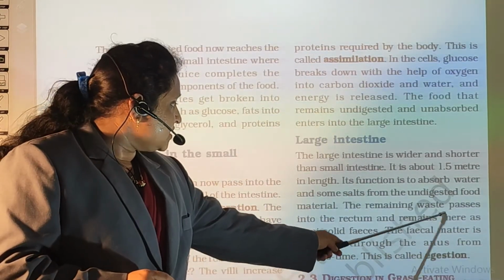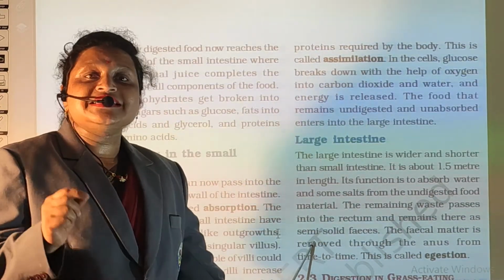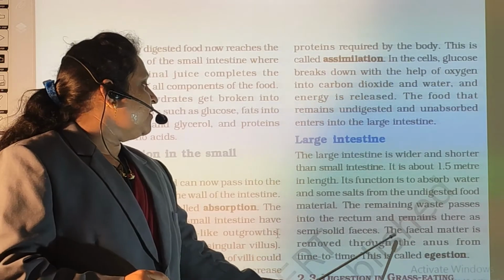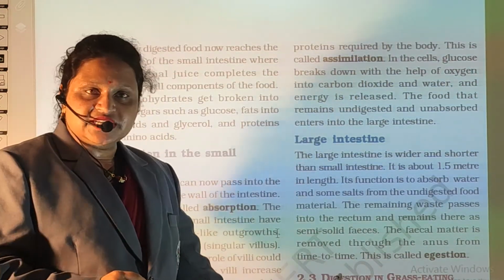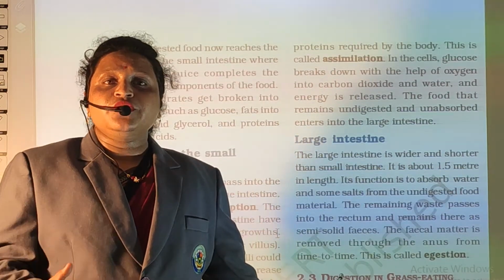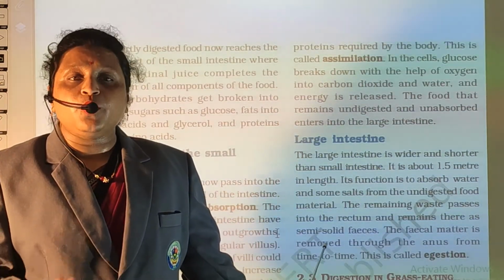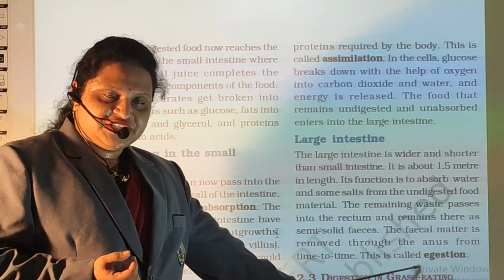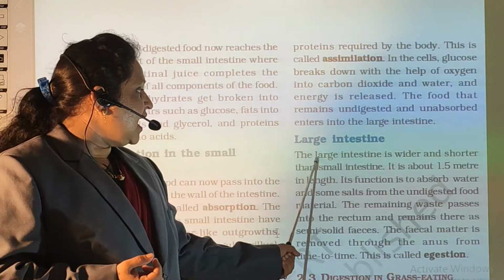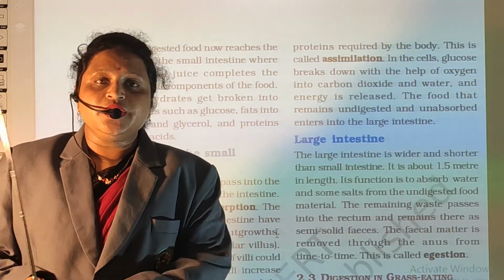Then the food passes to the rectum with the semi-solid feces. The fecal matter is removed through the anus from time to time. The undigested food is thrown out of our body with the help of the anus. This process is called egestion. Now this is the last part of our digestive system.